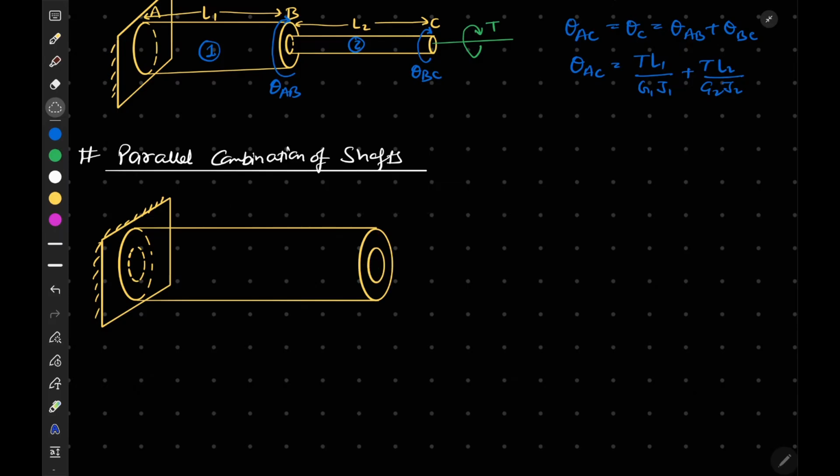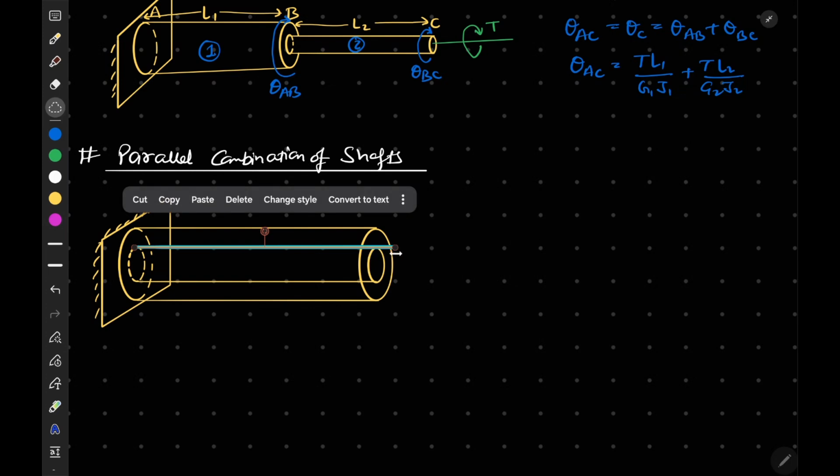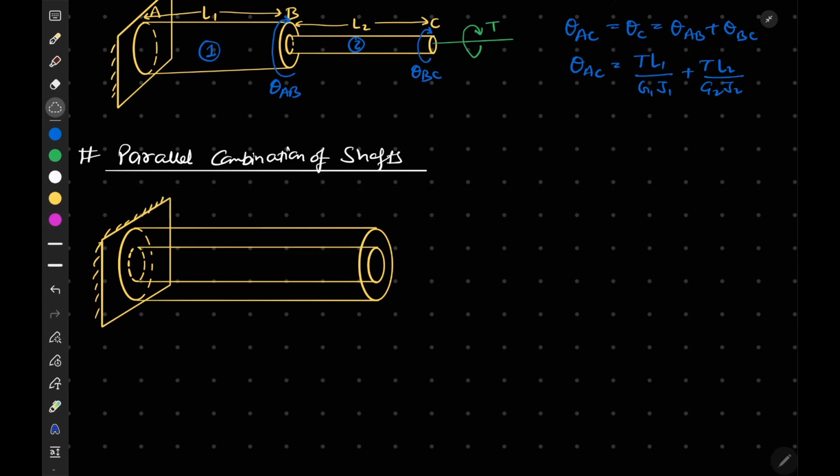So let me connect them. So this is our shaft 1 and shaft 2.